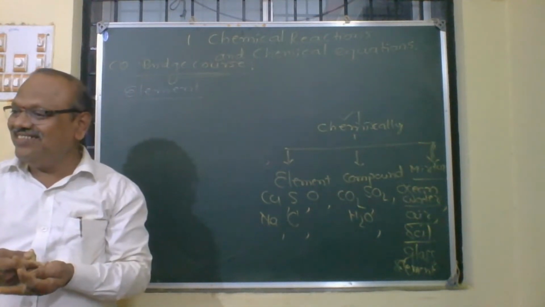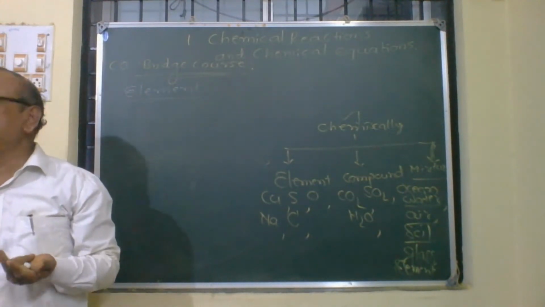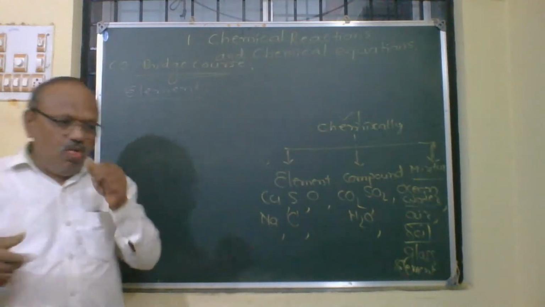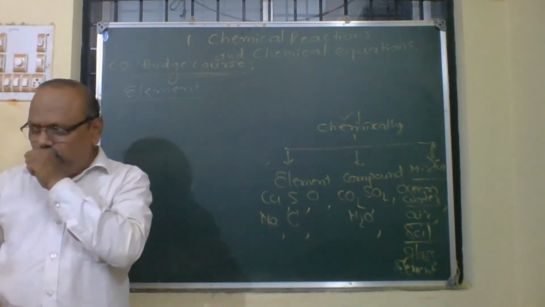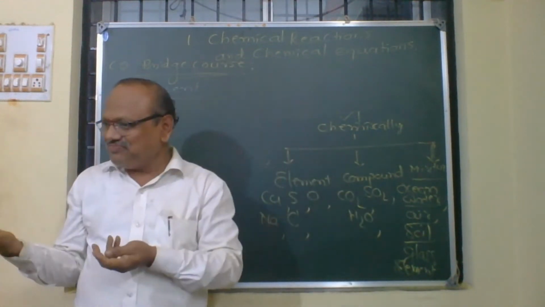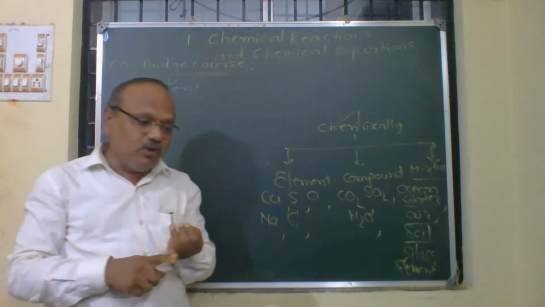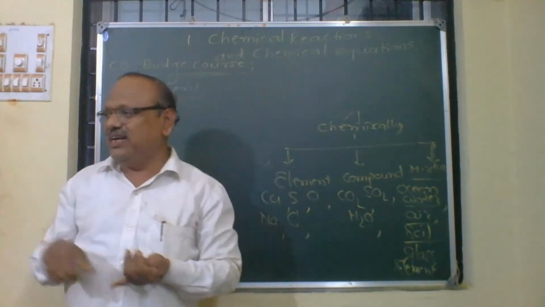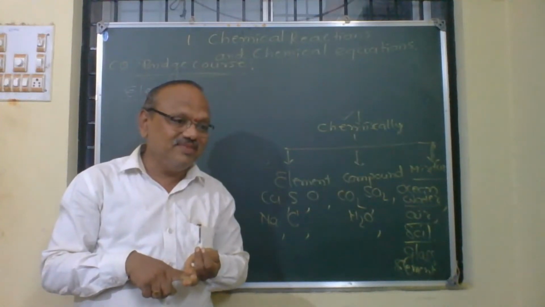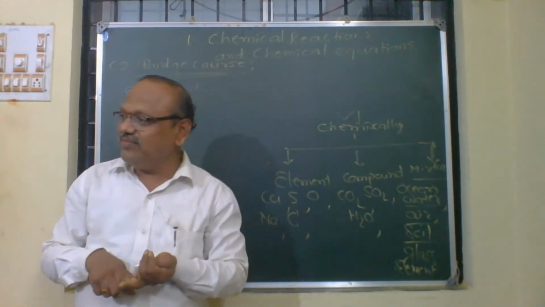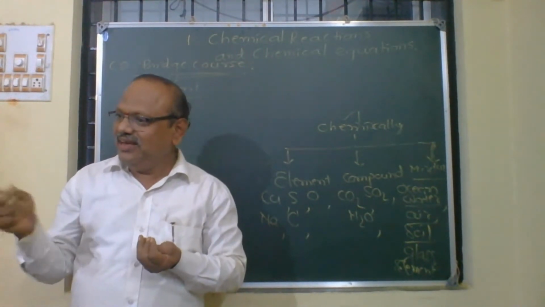What next? And if you heat the copper, can you get gold? No. Means it cannot be decomposed into simpler substances. Copper when heated, you will get molten copper. If you continue heating, you will get copper vapors. It will not change into some other substance. Therefore, an element is a pure substance which is made up of identical atoms, but cannot be decomposed into simpler substances.